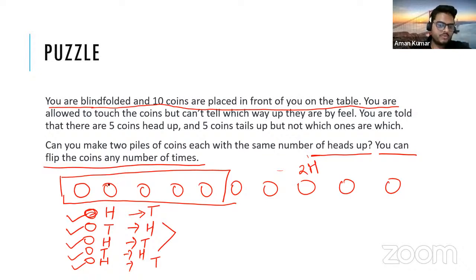So I took the first 5, for example. Initial state is this HT, HTH. When I flip all these ones, it become TH, T, H, T. So 2 heads, 2 heads. Do you accept this answer or any other idea?